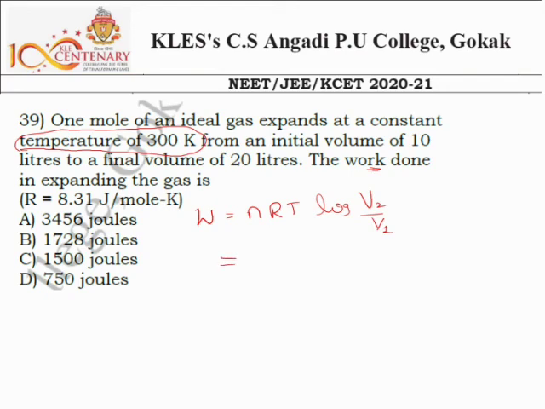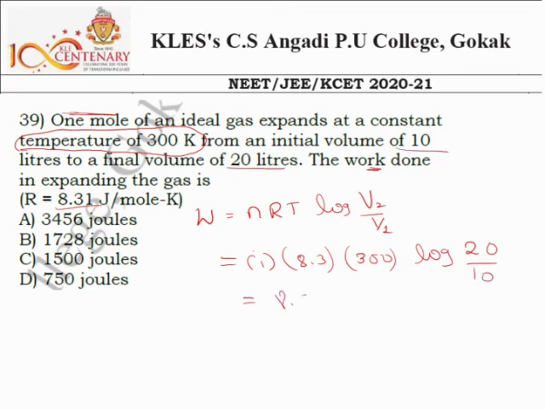Substitute the values. What is n, the number of moles? They said it is 1 mole of gas, so n equals 1. The R value they have given is 8.31. The temperature is constant here, so it is 300. And log of V2, which is 20, over V1, which is 10 liter.